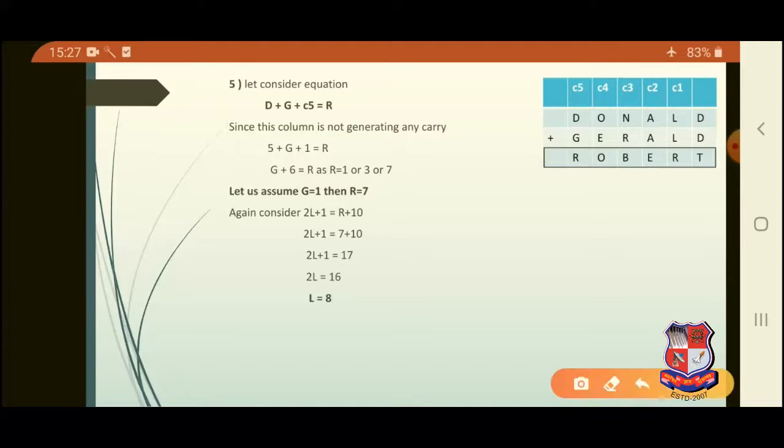Suppose R takes the value 7, then G can be given the value 1. Now substituting this value of R in the equation we already have, that is 2L plus 1 is equal to R plus 10, we get the value of L equal to 8.